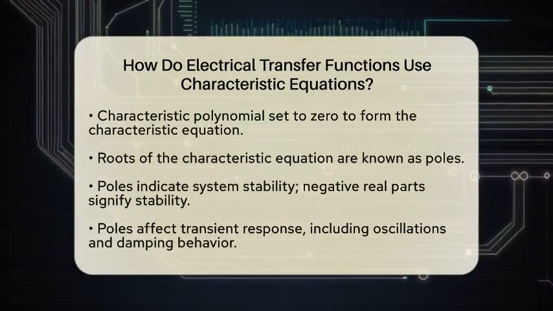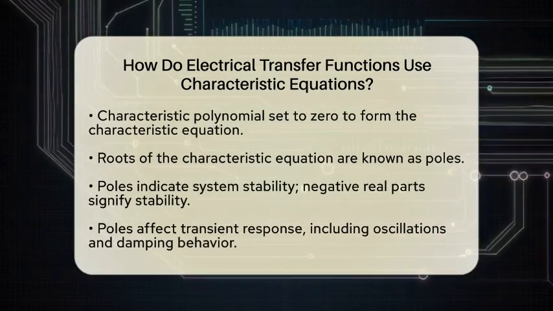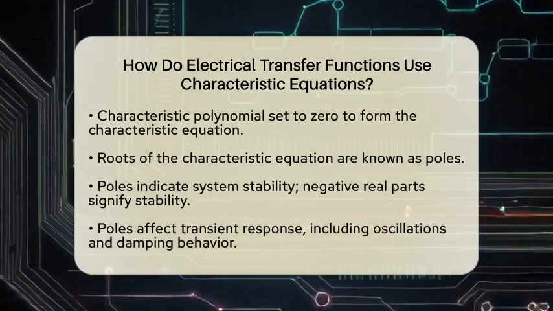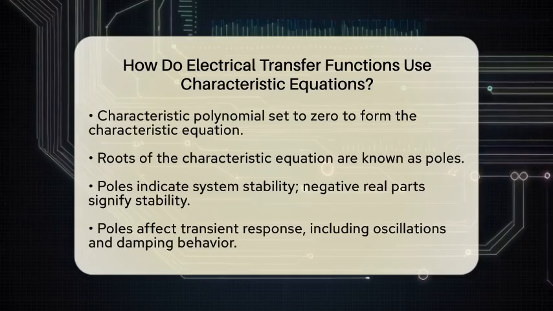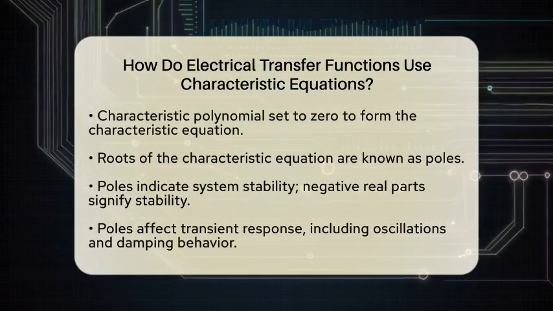So, what do these poles tell us? First, they help us understand stability. If all poles have negative real parts, the system is stable. This means that the system will return to its equilibrium state after a disturbance.